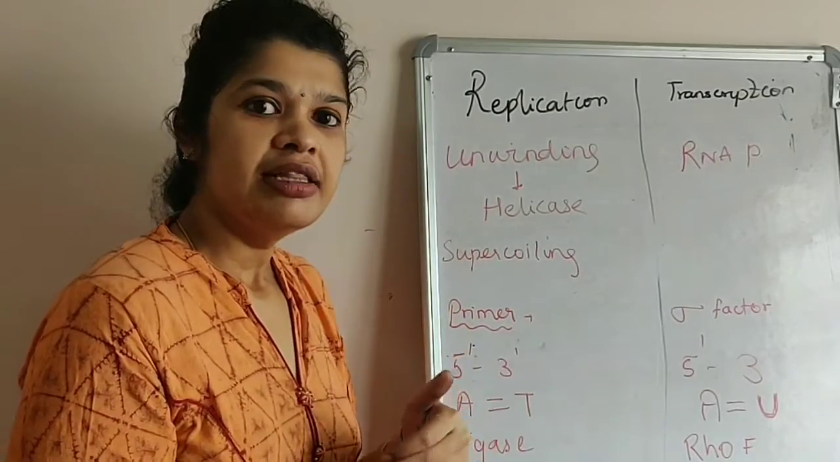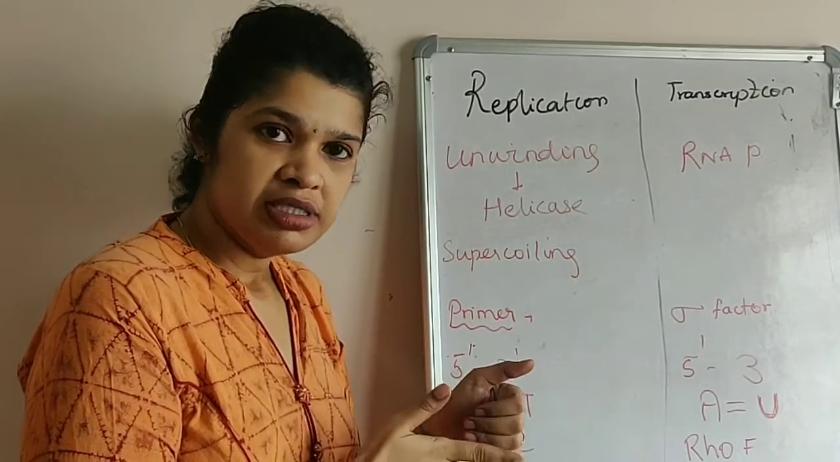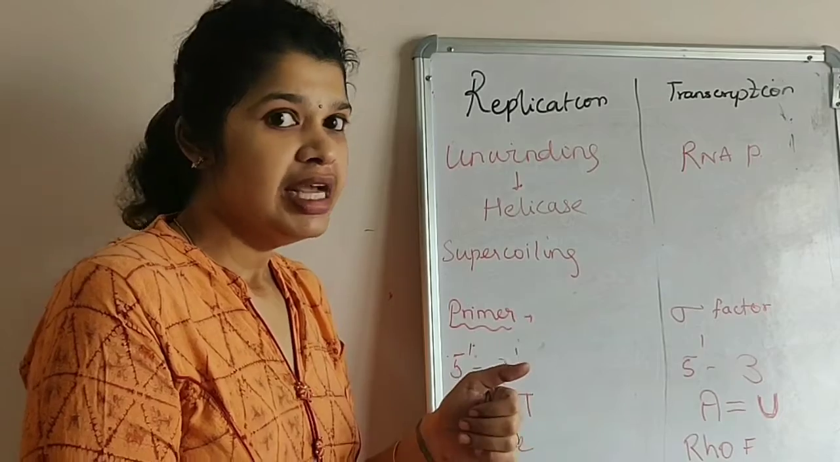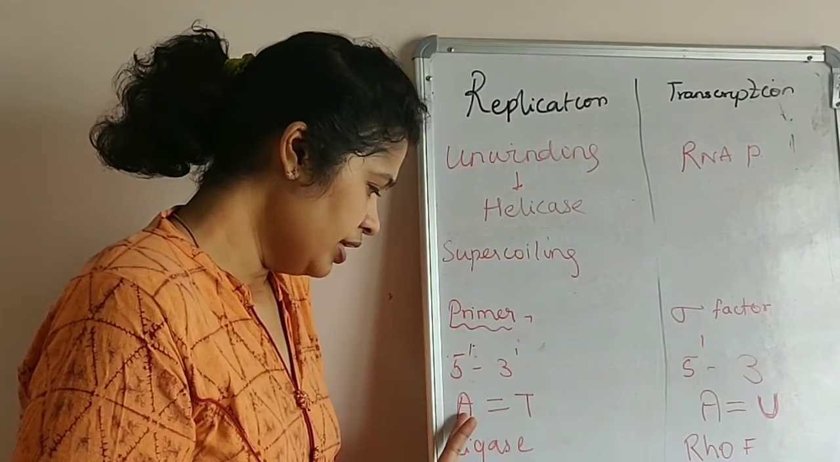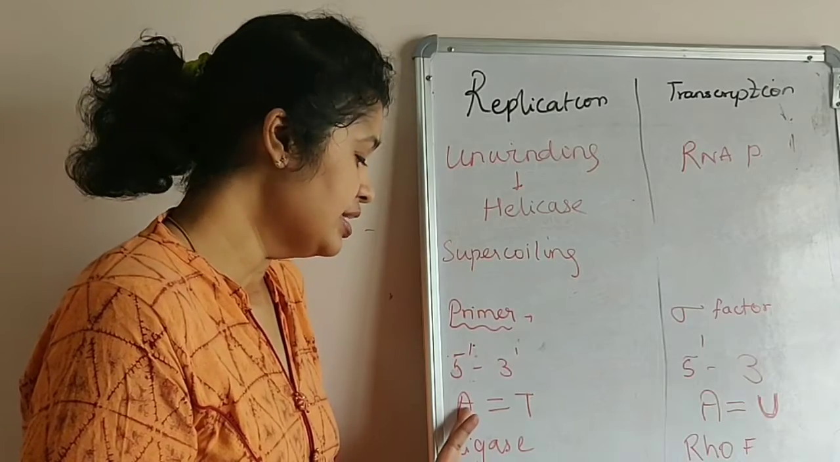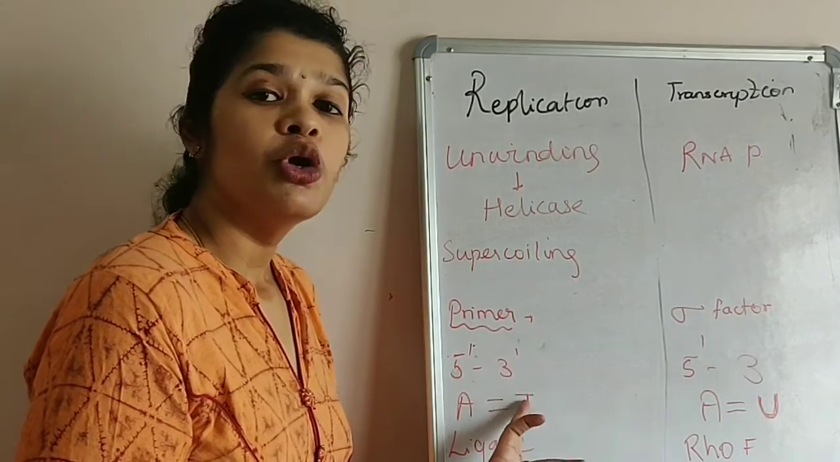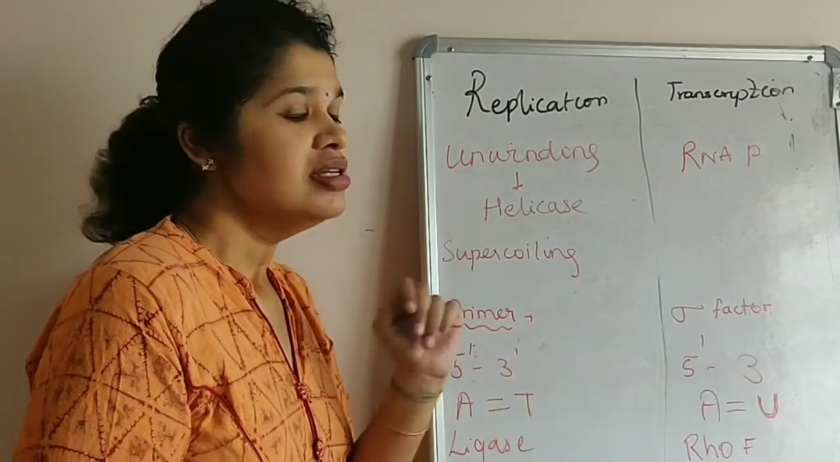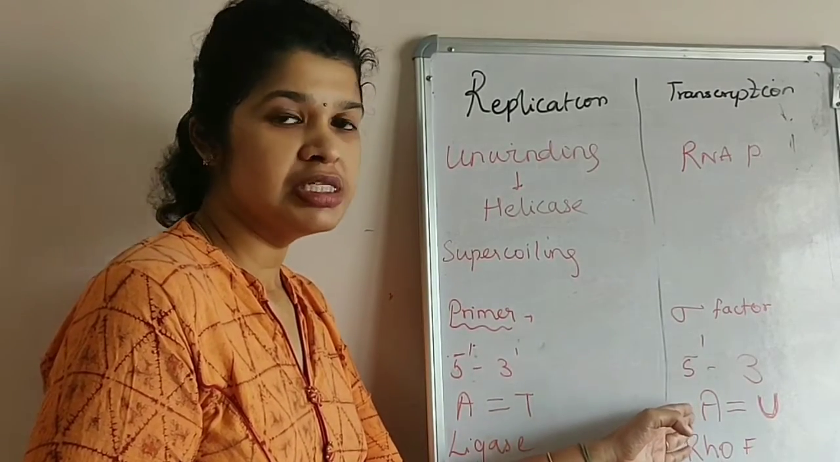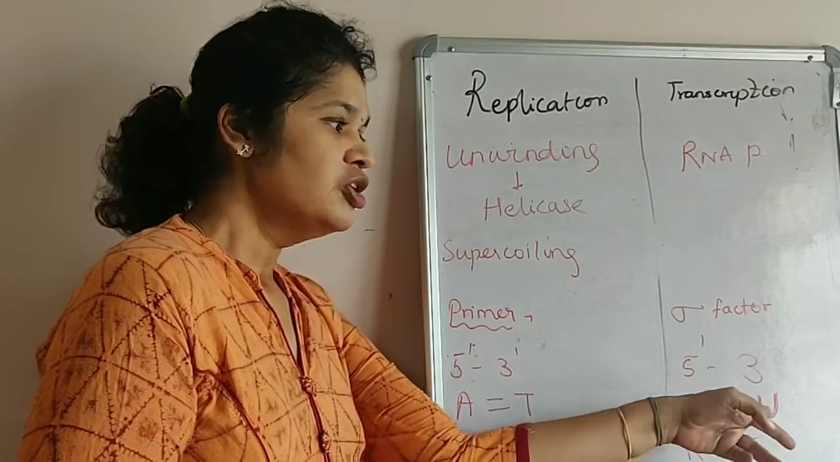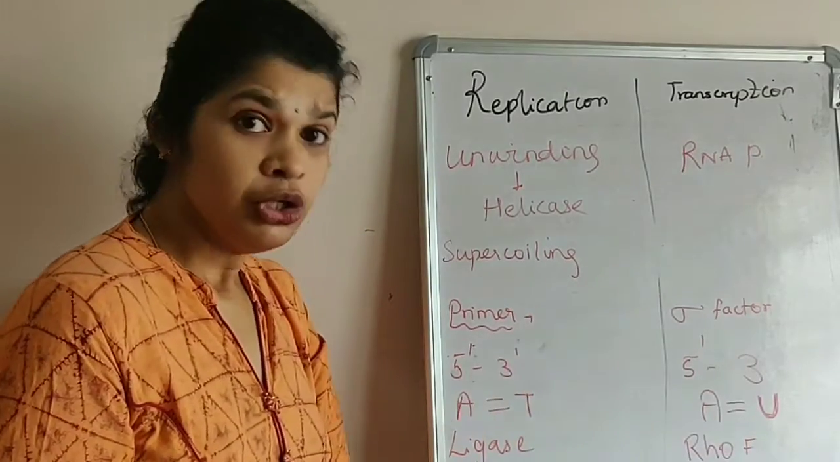Since in DNA replication, from one strand another strand of DNA is replicated, if adenine is present in the template strand, the complementary nucleotide will be thymine. Whereas in transcription, for adenine, since transcription produces an mRNA, instead of thymine you have uracil.